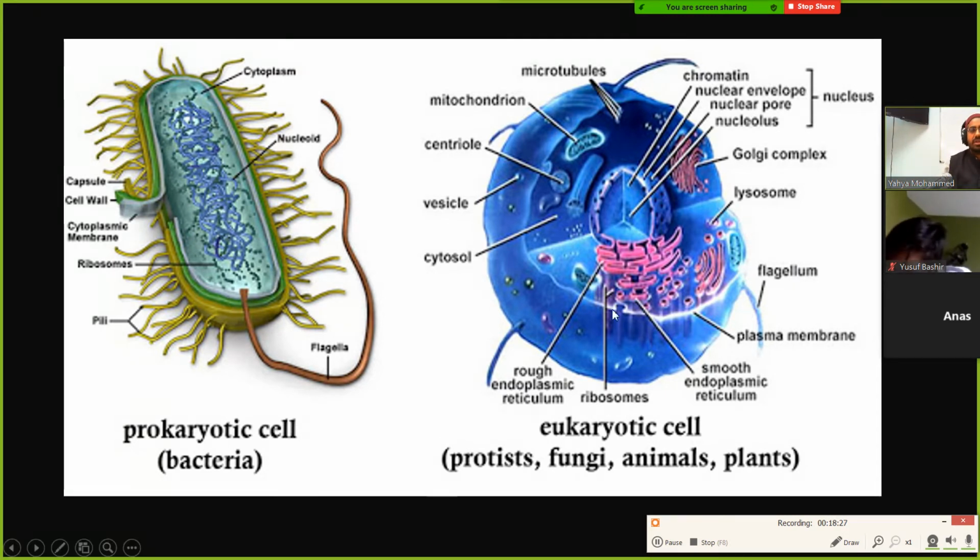In the eukaryotic cell, these are called membrane-bound organelles. Each organelle, each part of the cell, is surrounded by a membrane that separates it from the rest of the cell. In the prokaryote, you don't have those membrane-bound organelles.